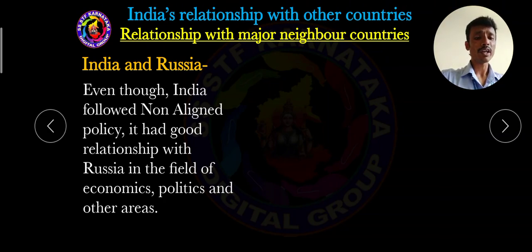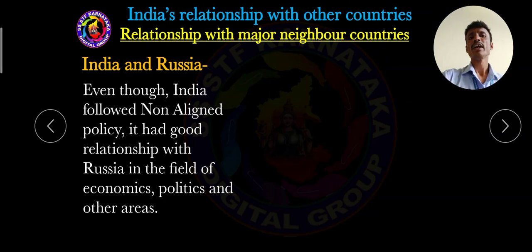This is very important, dear students, and we learned it in the previous lesson on India's foreign policy. After the Second World War, two powerful countries emerged in the world: one is Russia, another is America. Here India maintained equal distance between Russia and America. India did not extend its support to Russia, and did not extend its support to America either. It means India maintained a friendly relationship with both Russia and America.